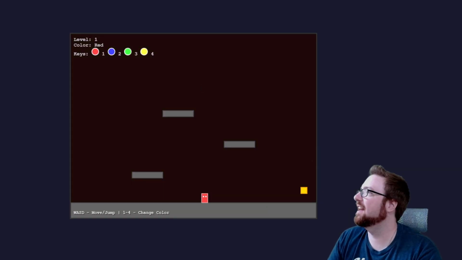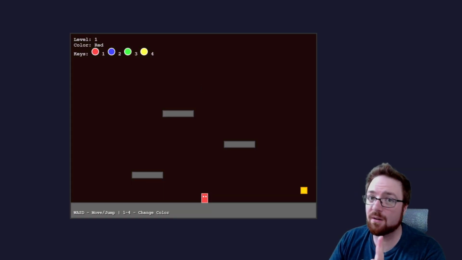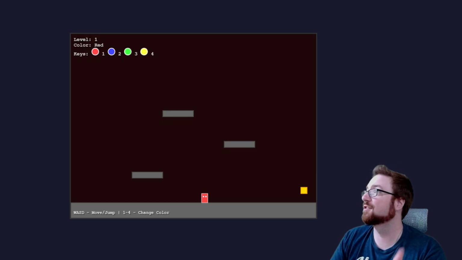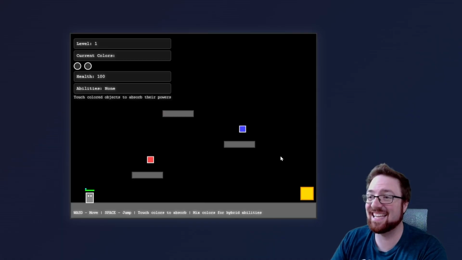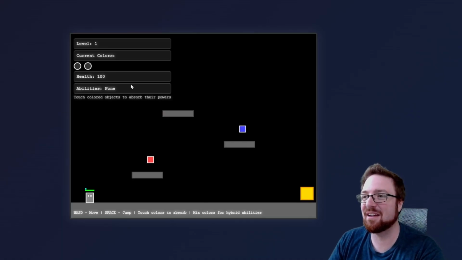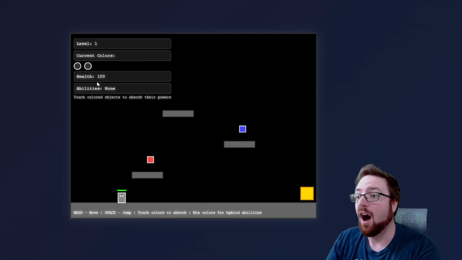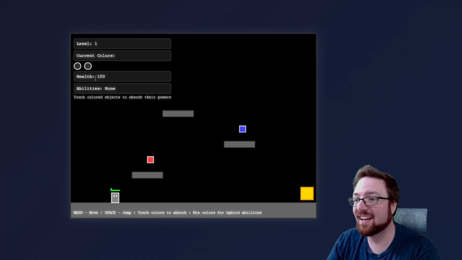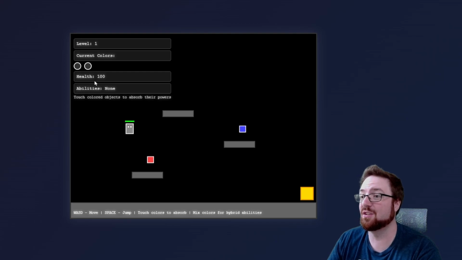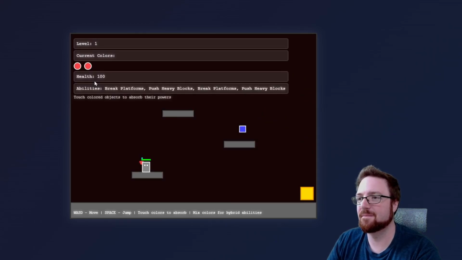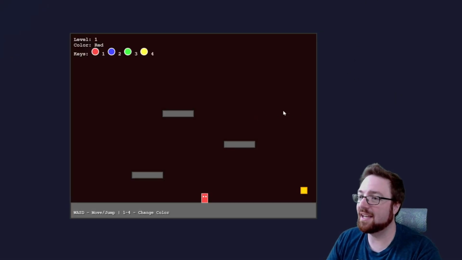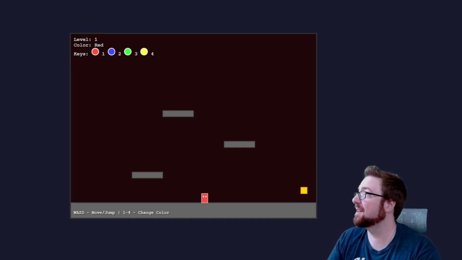So that's this one. Next, we have Chromatic Shift, which is totally different from Color Shift. Totally different. Not the same at all. Chromatic Shift. See? Completely different. You have health and ability. There's a jump mechanic! I don't know what this dot is on the top. Maybe that means that's a huge jump mechanic. Oh, did it crash? I'm gonna exit this before it crashes my whole computer. Okay, but it had a jump. It had a jump. That's something, right?